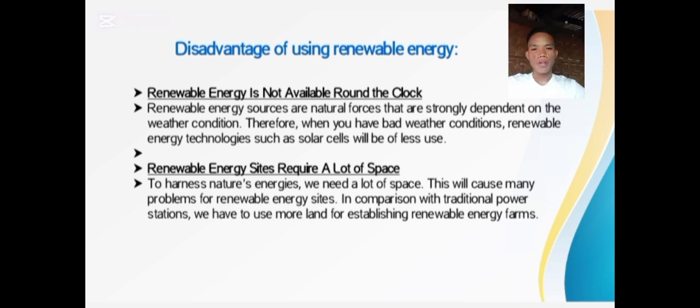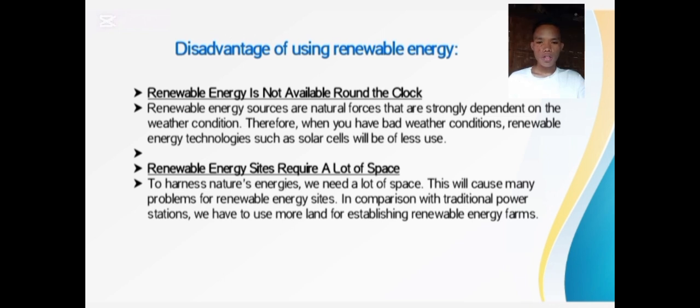Limited availability. Renewable energy sources like solar and wind depend heavily on weather conditions. Solar panels cannot generate electricity at night or during overcast days, and wind turbines are only effective when there is sufficient wind.